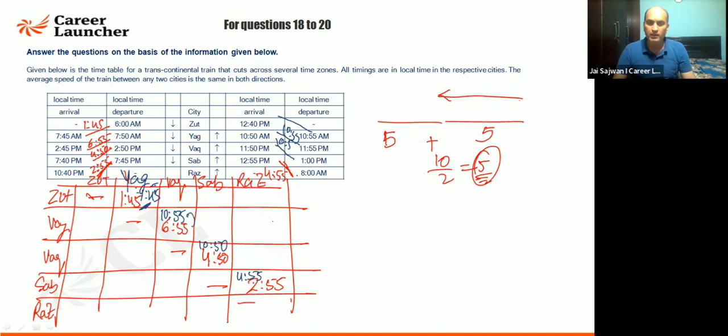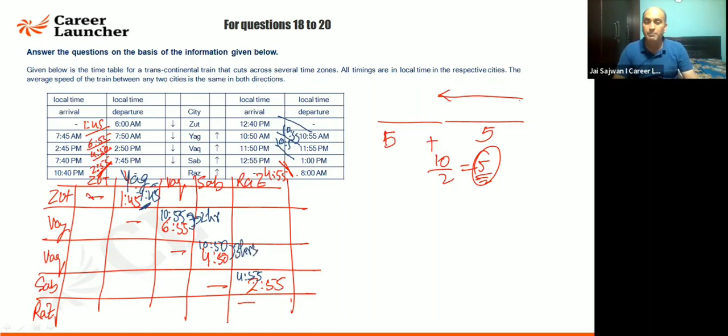What is the gap between them? It is 4 hours. Means the time zone difference will be 2 hours. See, 4 hours is +2 plus -2. So the gap is coming out to be 4 hours. So what is the time zone difference? Whatever is the difference between them divided by 2, you will get the time zone. What is the time zone here? Can I say 3 hours?